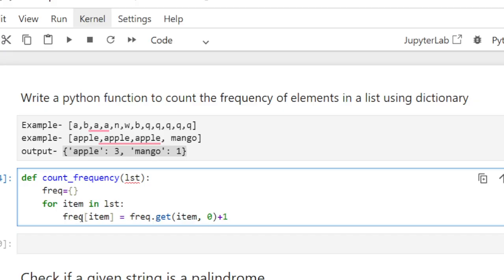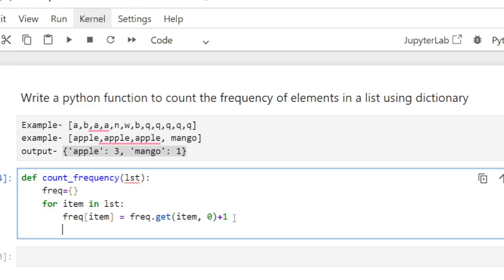If the element already exists in the dictionary, it will increment the value, count the value. So the default value is 0, so it will initialize it with 0 and then it will add one. Once it gets that value again, it will increment it by 1, and at the end it will return the dictionary.